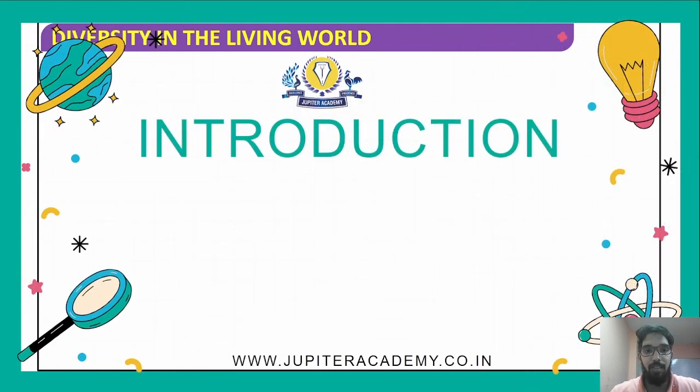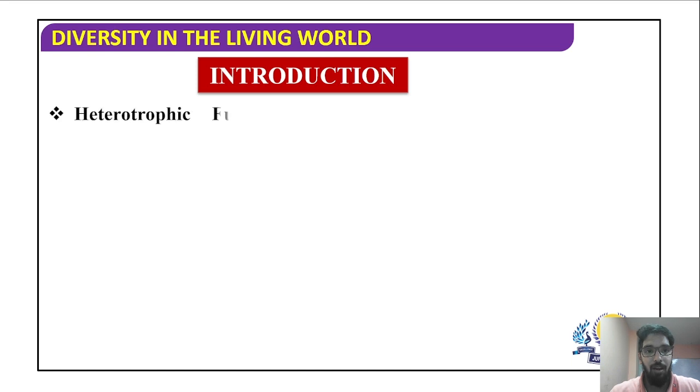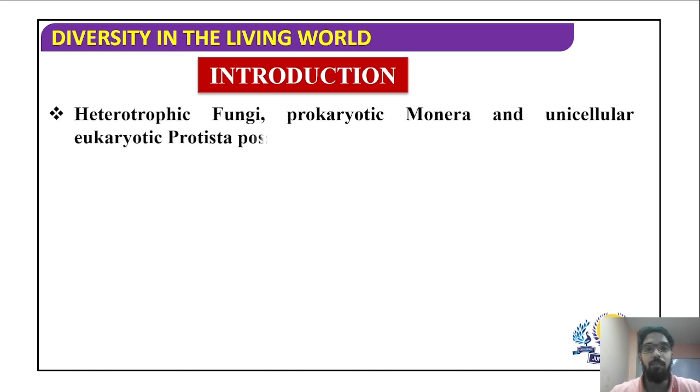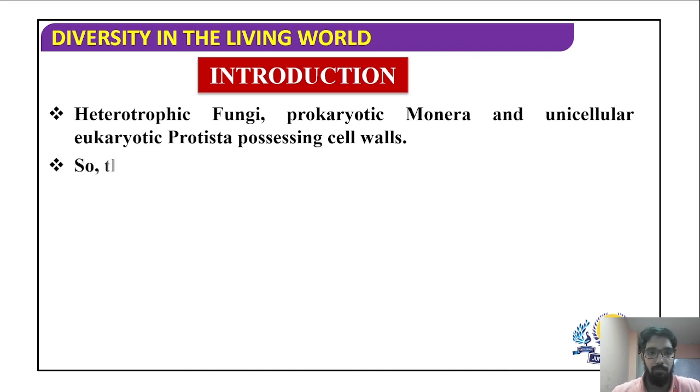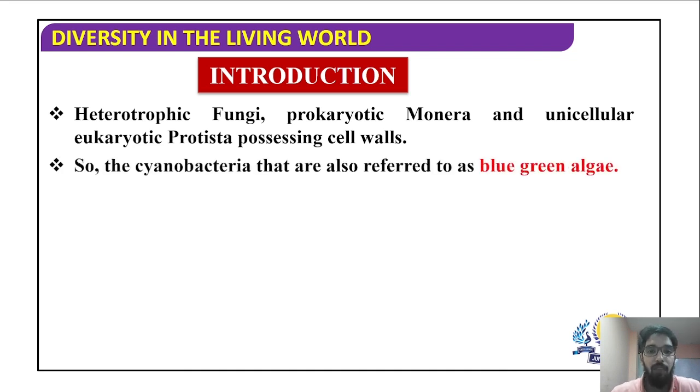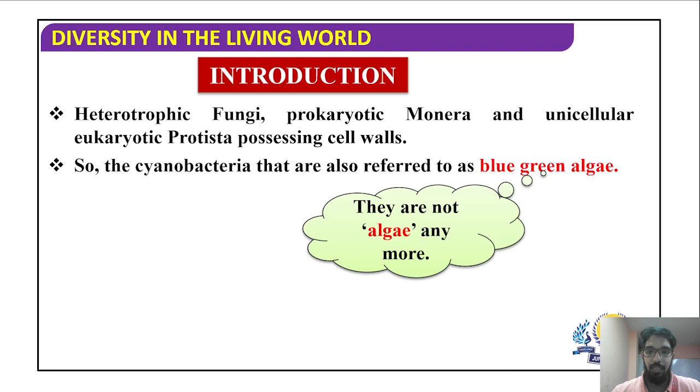Coming to the introduction for this chapter, let us start with what are plants and what kind of organisms the kingdom Plantae includes. Previously, in the two kingdom system of classification, heterotrophic fungi, prokaryotic bacteria and unicellular eukaryotic protists possessing cell walls were included in kingdom Plantae, but now they are excluded from the kingdom. Cyanobacteria, which was previously also referred to as blue-green algae, is not actually an algae. It is actually a bacteria which comes under the kingdom Monera. They're not algae anymore.